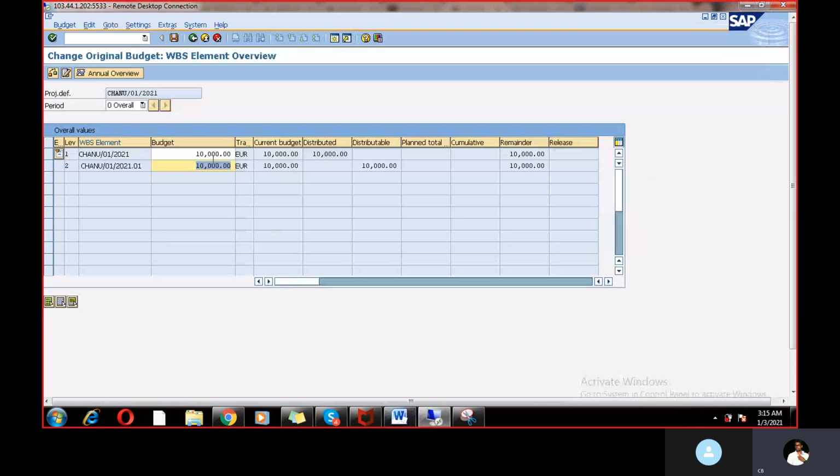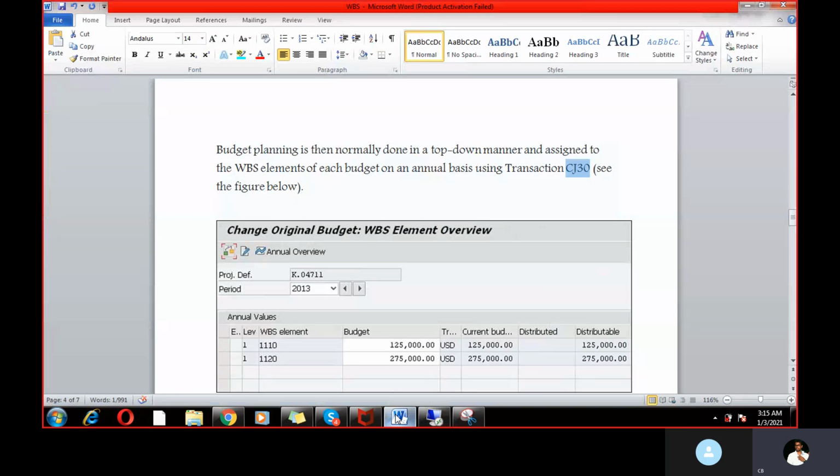So here the budget is captured on the WBS elements, right? This concept is also very applicable to assets under construction. All the cost will be captured through WBS and finally settled off, right? So it is a cost capture, and all the project activities are also captured.